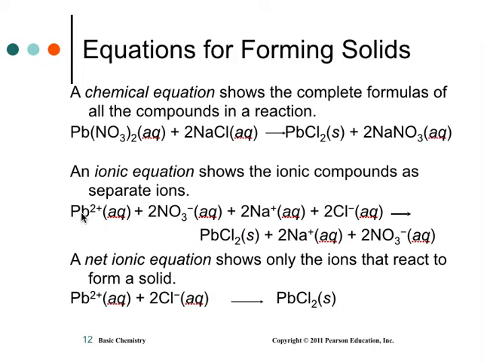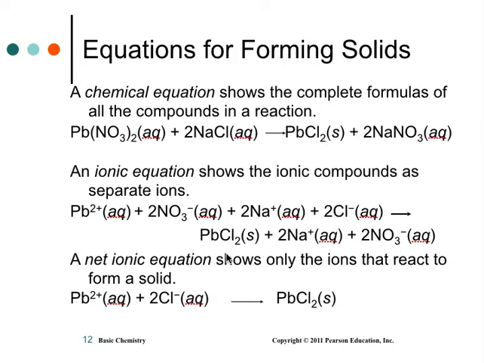So look, here lead nitrate will show up as lead 2+ and 2 nitrates. See, there's two of these, 2 NO3-, so it's going to show us 2 NO3-. These guys are going to break up because aqueous breaks up sodium chloride, and there's 2 of each, so there's going to be 2 sodiums, +1, 2 chlorines, -1. Here's the yield sign. Lead chloride is insoluble, so it doesn't break apart.